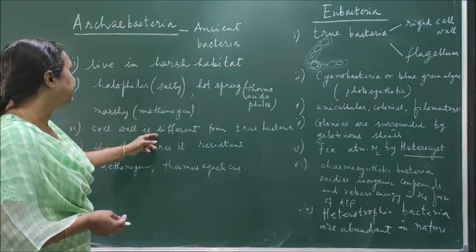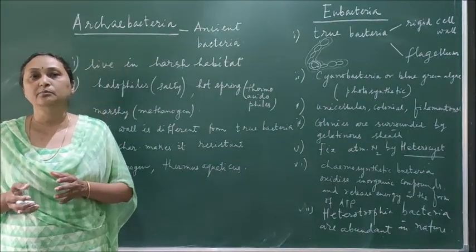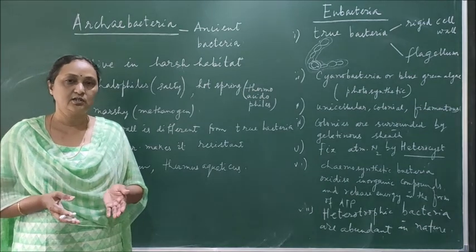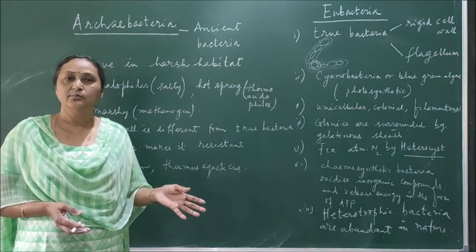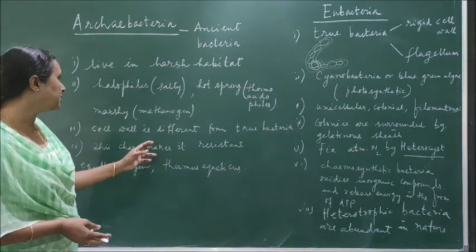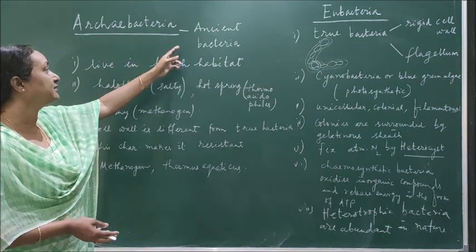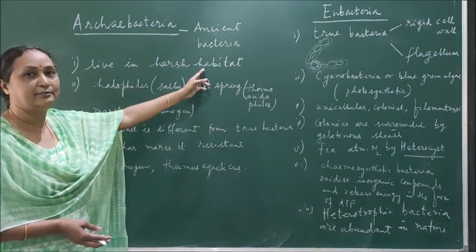Then the cell wall of Archaebacteria is different from that of true bacteria. The chemical composition of the cell wall is different in true bacteria and in Archaebacteria. And this different chemical composition makes Archaebacteria able to survive in extremely harsh habitats.